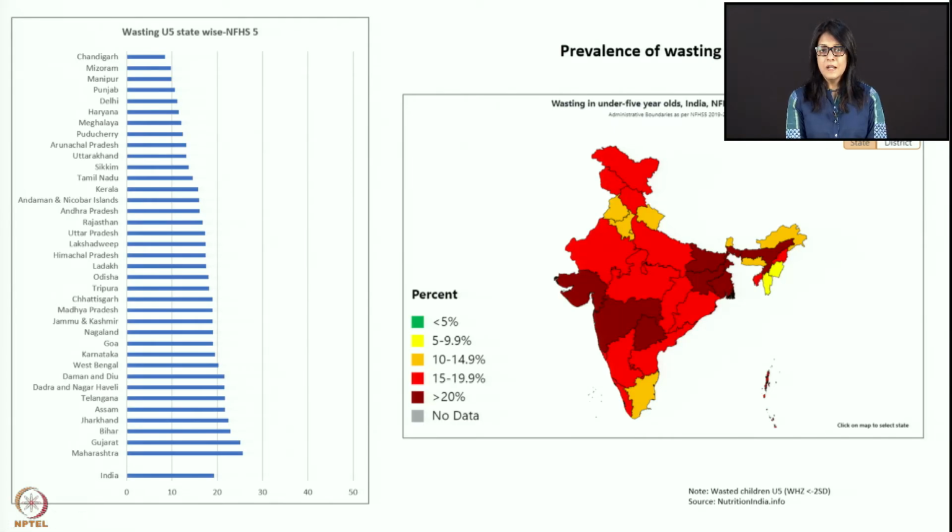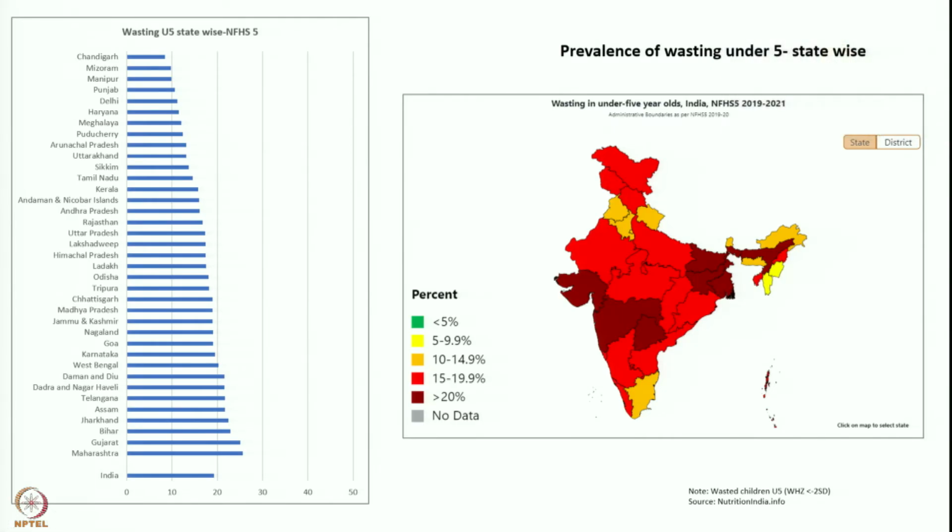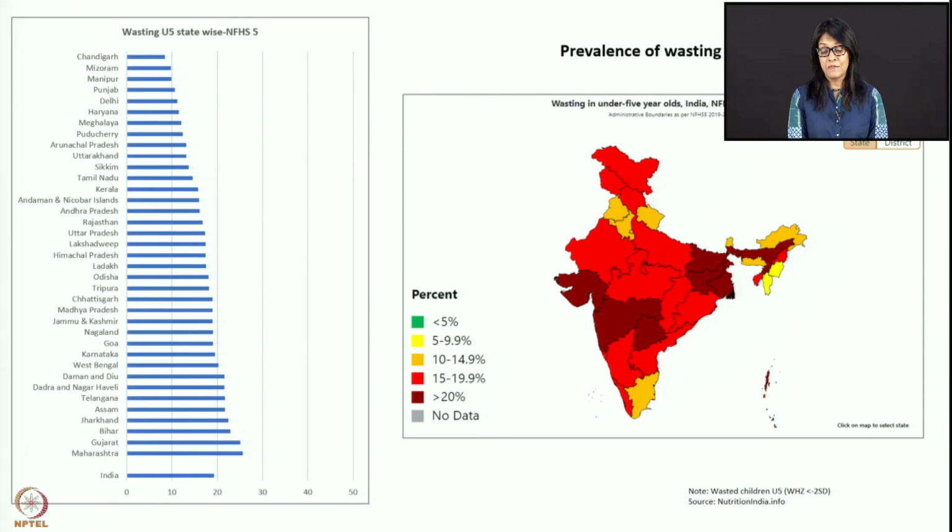Now this is wasting. Wasting is acute malnutrition, so your SAM and MAM come under wasting. You're thin, meaning as per height, what is the weight of the child? If you look at it, average wasting in India is about 19%. So there are many states which are worse than the India standard, and again you see Maharashtra, Gujarat, Bihar, Jharkhand, Assam, Telangana, Dadra Nagar Haveli, Daman and Diu. These are all basically not doing well. Here again are your red areas.